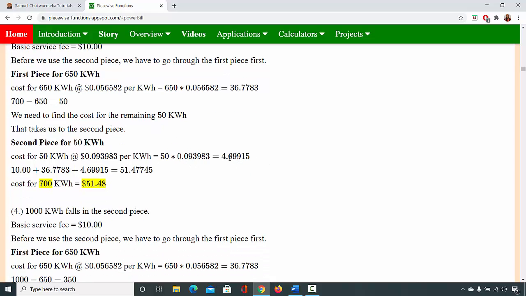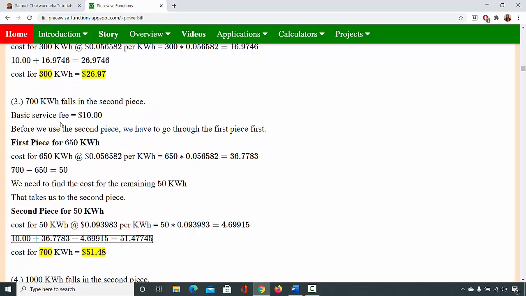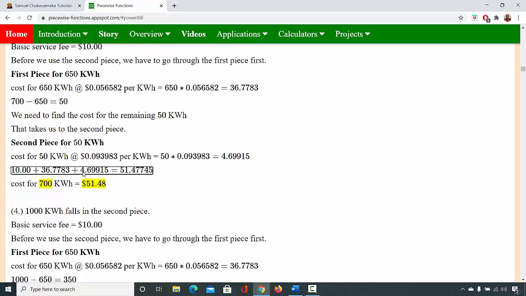When you do that, you have 4.69915. So you add the basic fee, which is the $10, plus the cost for the first piece, the whole thing you can get in the first piece, plus the remaining cost for the second piece, and you get this. You only round at the final answer, dollars and cents, so you round to 2 decimal places.